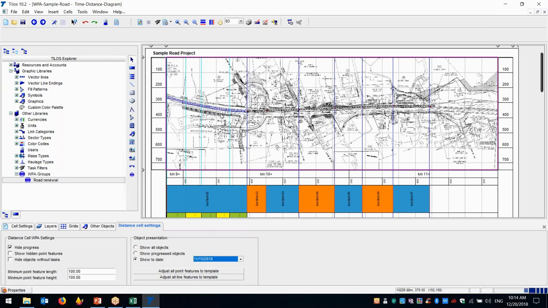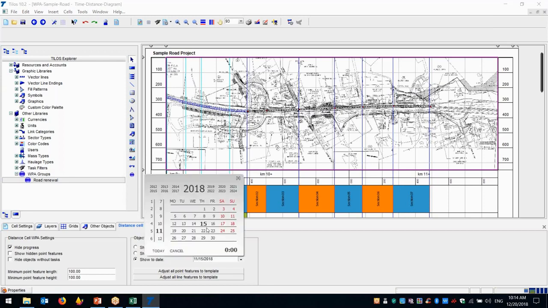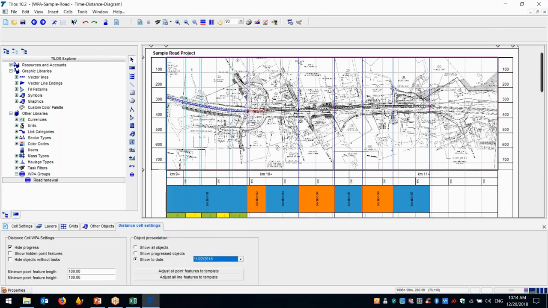The reason I have blue on the 15th of November is that I already have more than 50% progress in this area. If I select the 22nd, you can see that more than 50% progress is ongoing, but I have also started activities in section 2.